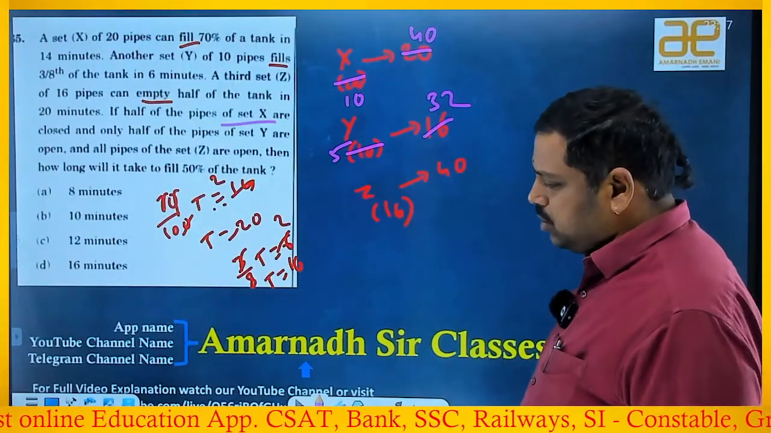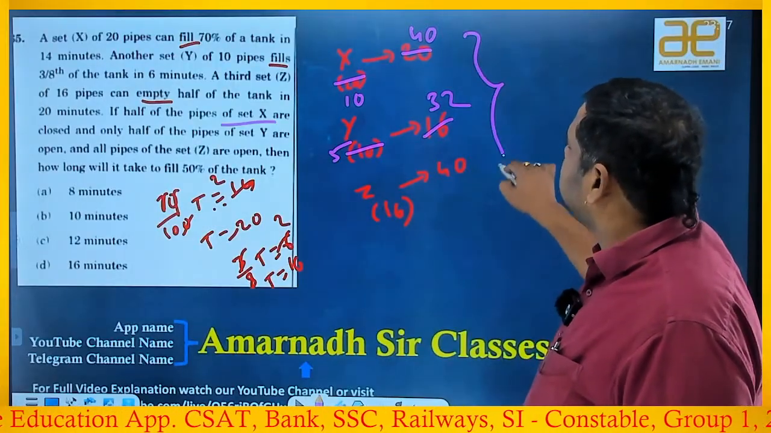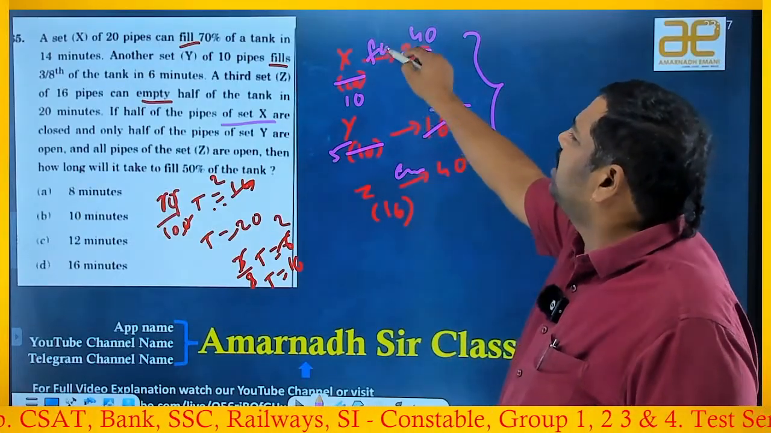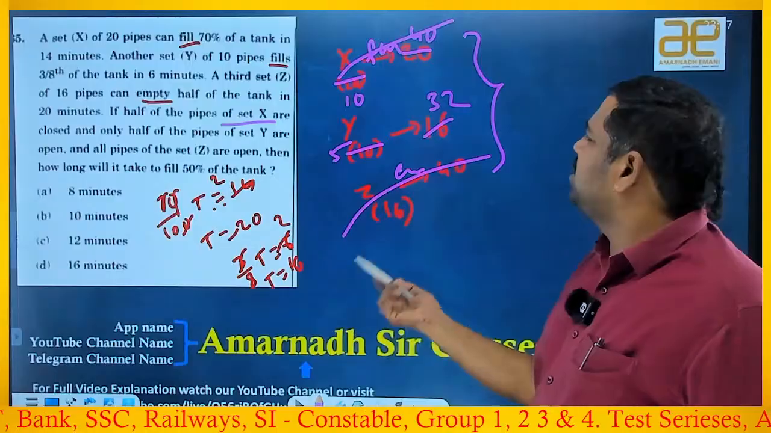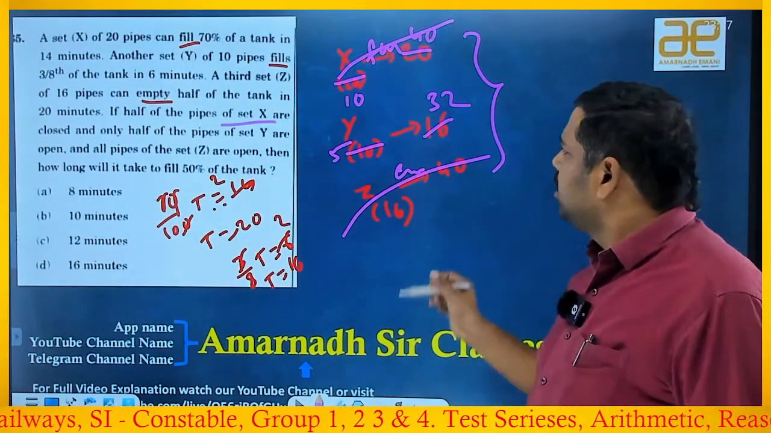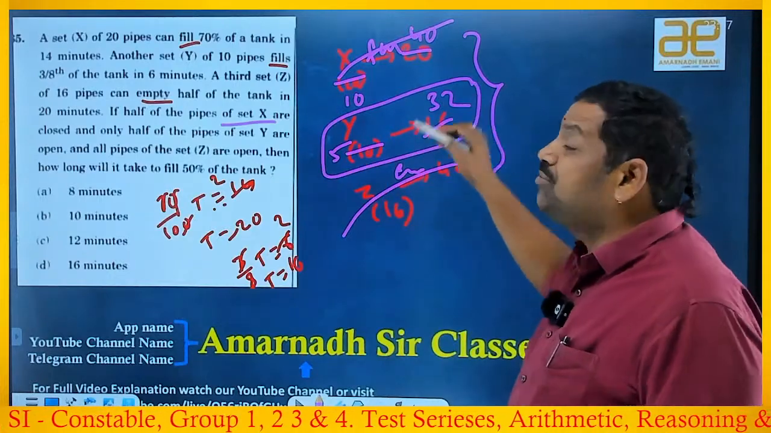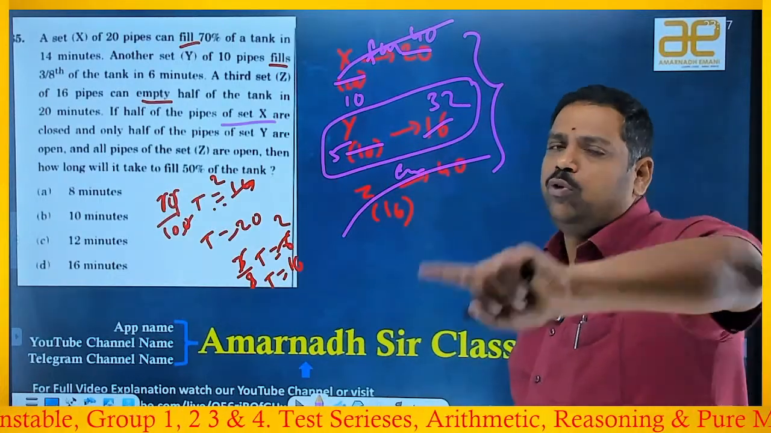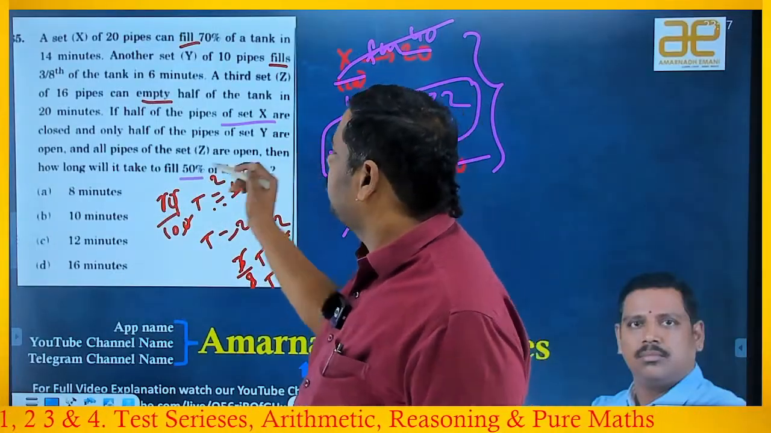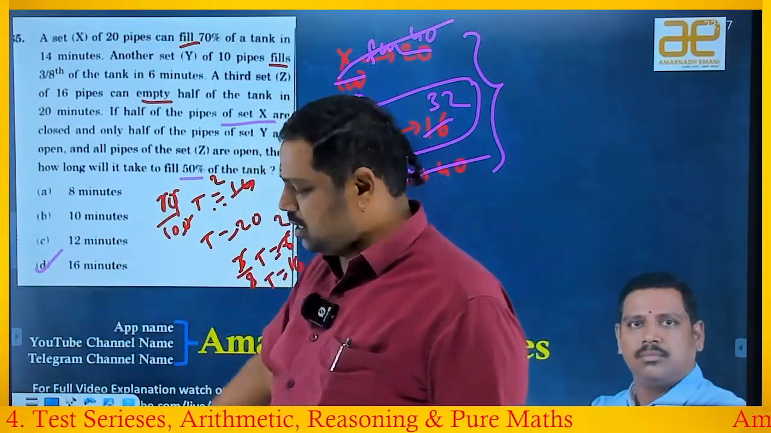Okay. So now if I want to go with the full tank, calculate the HCF of 40, 40, 32. And observe that this is emptying and this is filling, right? So that means 40, 40 same means these two get cancelled. That X will be nullified by Z. That means 32 minutes it fills the full tank. But he is asking about 50% of the tank, means just half. 16 minutes of time is required. So answer is D.